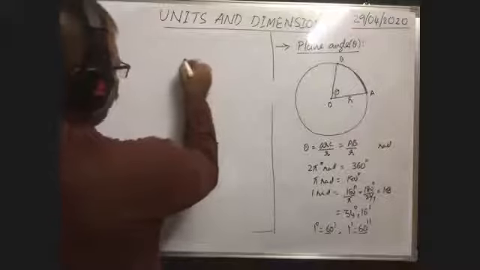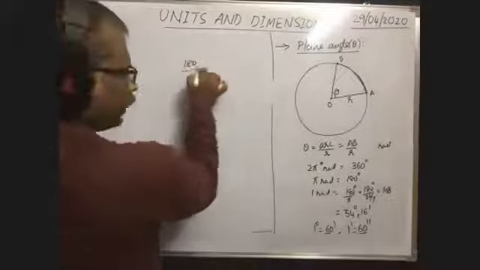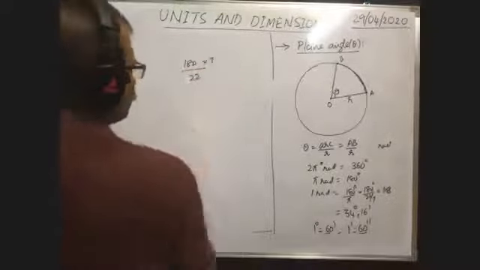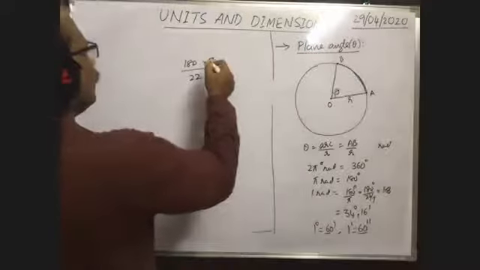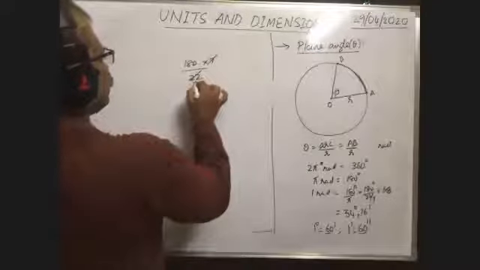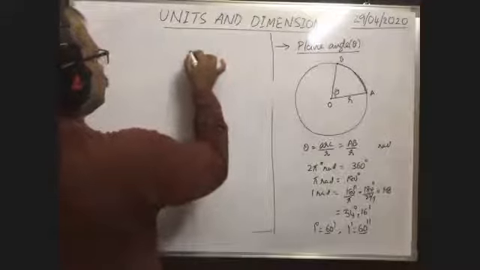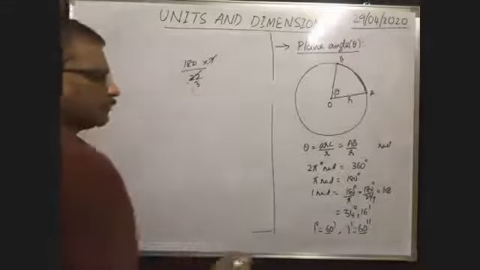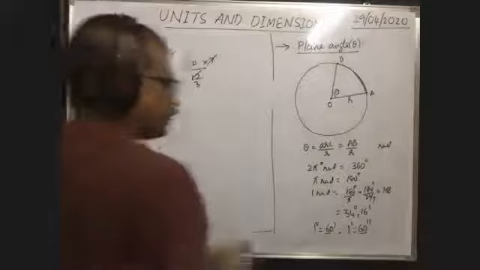180 degree by 22 by 7 means 180 into 7 by 22. Approximately, you will get 57 degree 16 minutes.